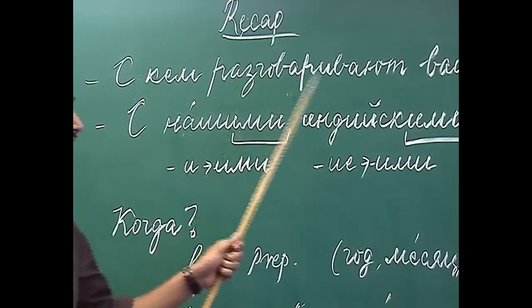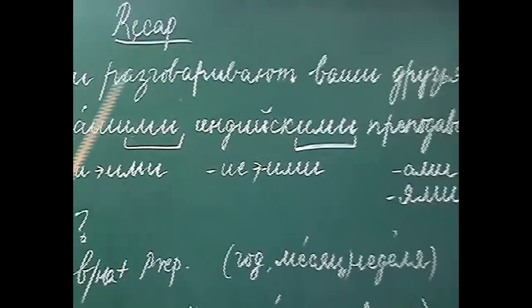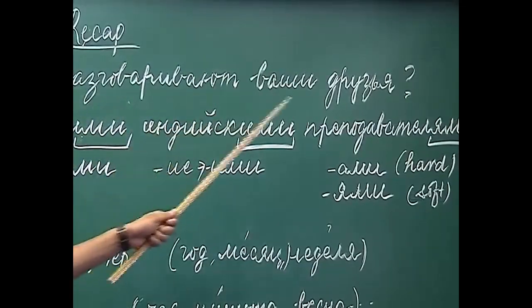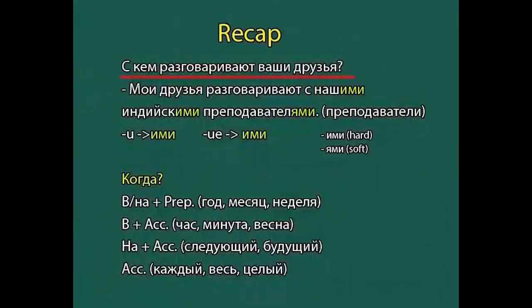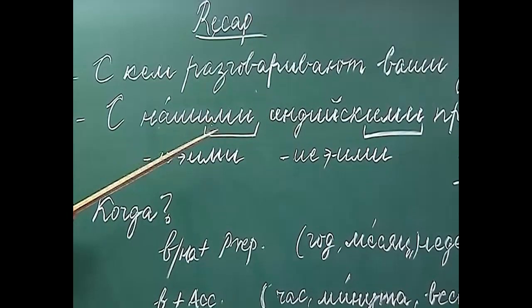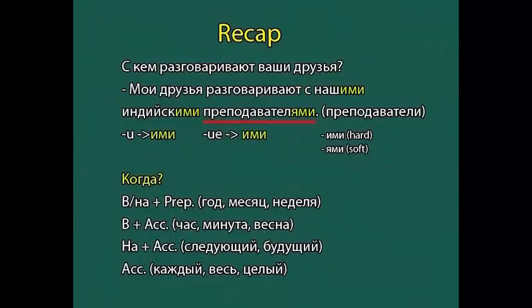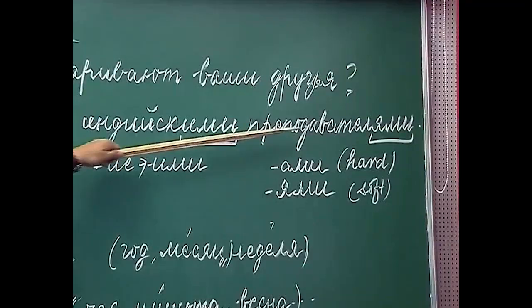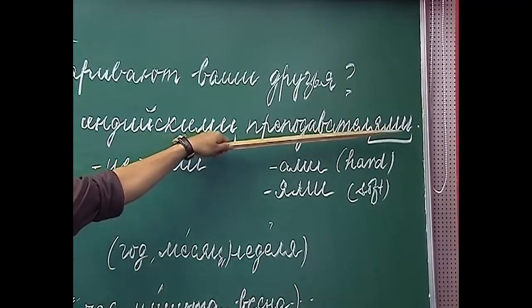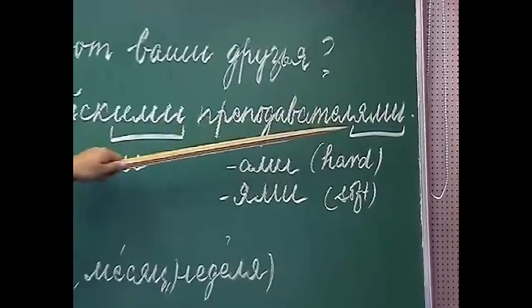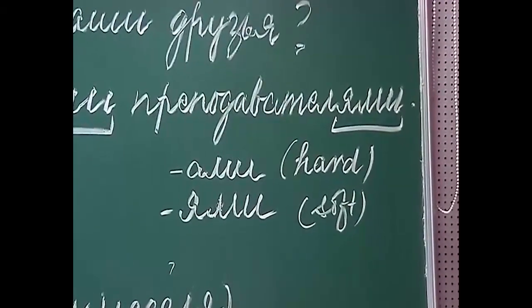С кем разговаривают ваши друзья? S kim razgovarivayut? Who are your friends talking to? So, since the question is s kim, we will use the noun in the instrumental case. Here, as we are revising the plural nouns, we have used a plural noun, преподаватели. So, how do you decline the noun преподаватели in the instrumental case? We add the ями, ами, at the end to get its instrumental case form.